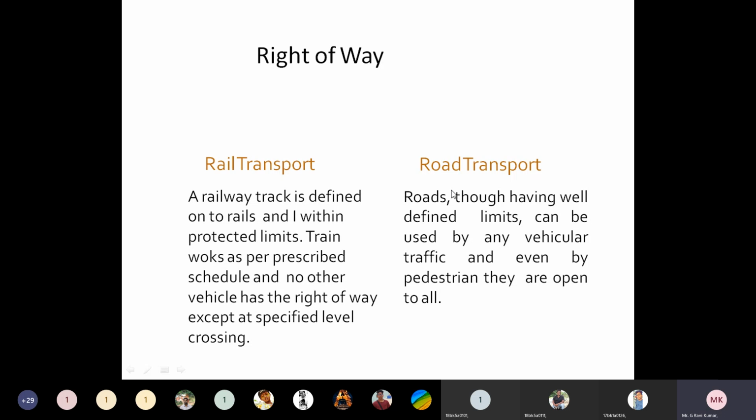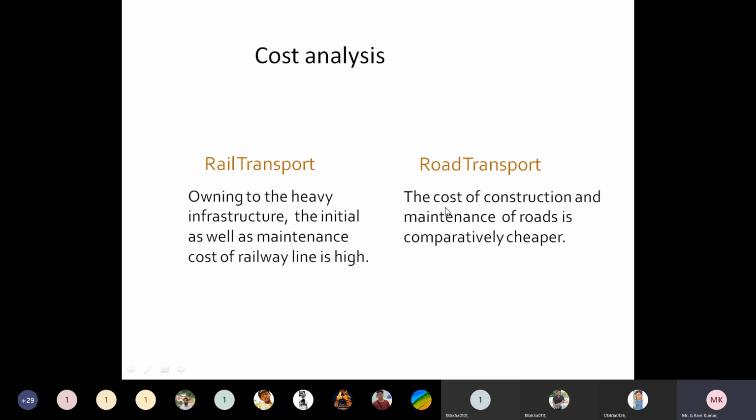So that is about right of way. In the case of railway transport, only the specified vehicles can travel upon the particular route or railway track. But coming to road transport, any kind of vehicle can move on the roads, and pedestrians also can move on the roads. And coming to cost analysis, like what are the expenses for the construction and maintenance of railway track as well as roads.